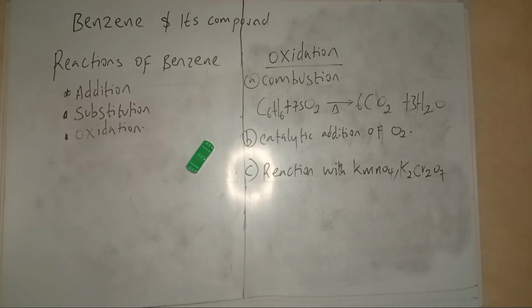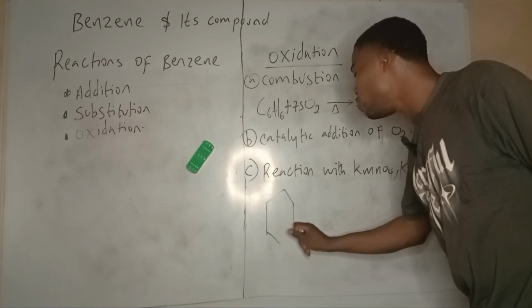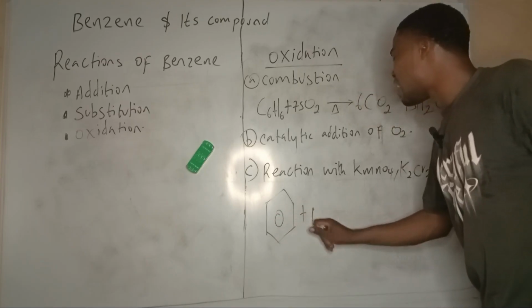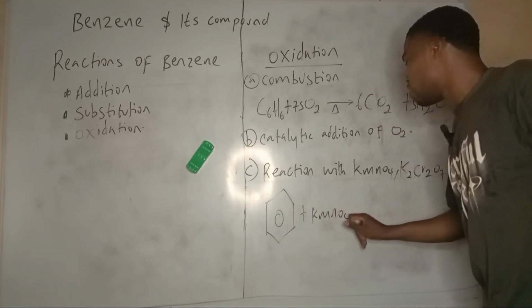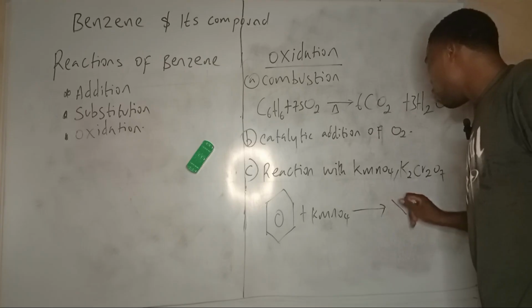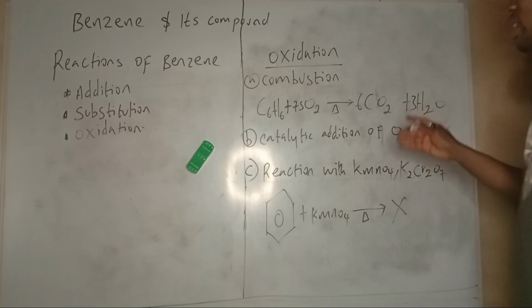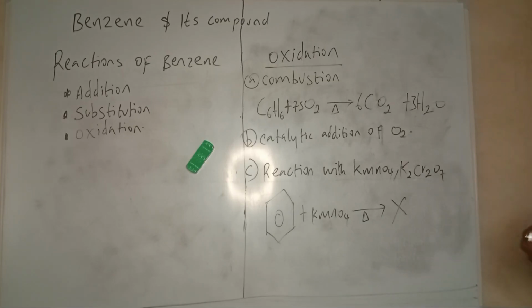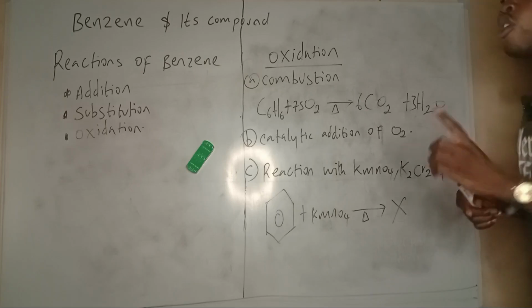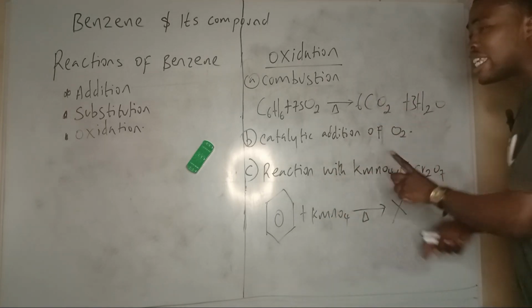If you react benzene with KMnO4, it will shock you to know that there will be no reaction, no matter the condition or the heat. So you just boil and boil. Benzene with K2Cr2O7, no reaction.